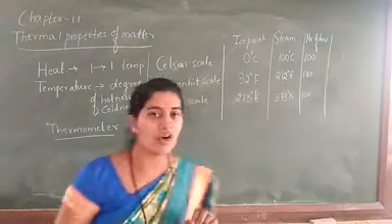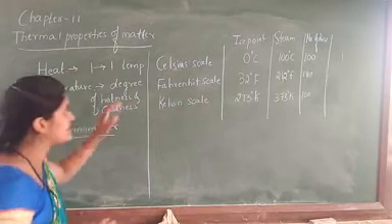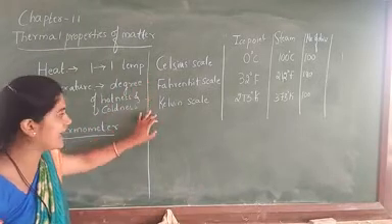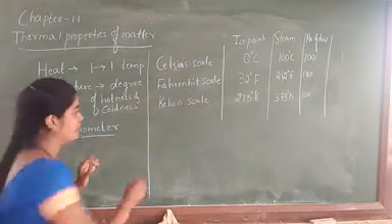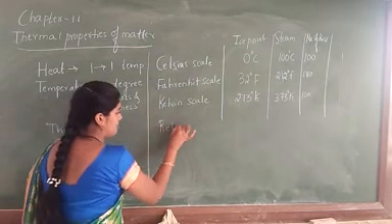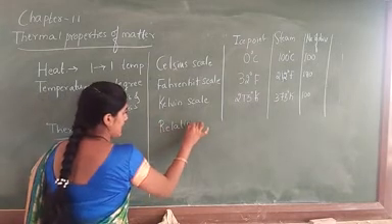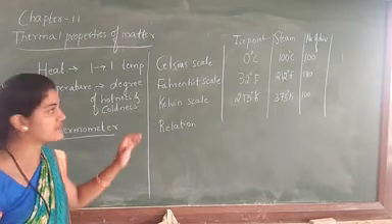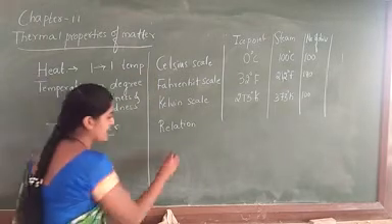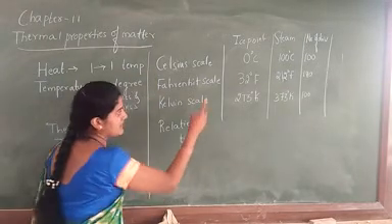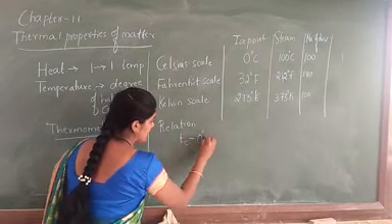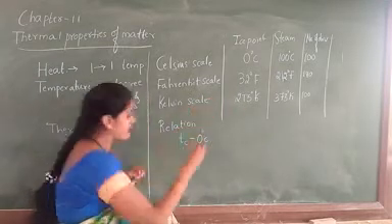Here again we have to find the relation between the Celsius scale, Fahrenheit scale, and the Kelvin scale. According to the relation, first we can write the Celsius scale: Tc minus 0 degrees Celsius, divided by how many divisions are there? 100.